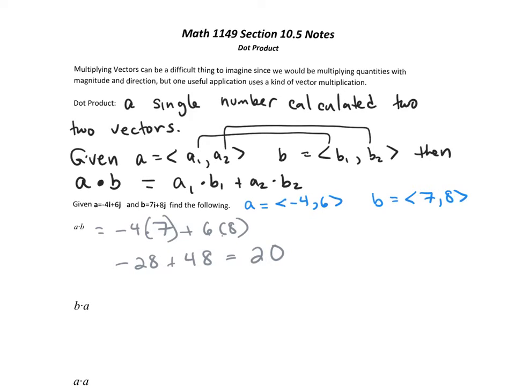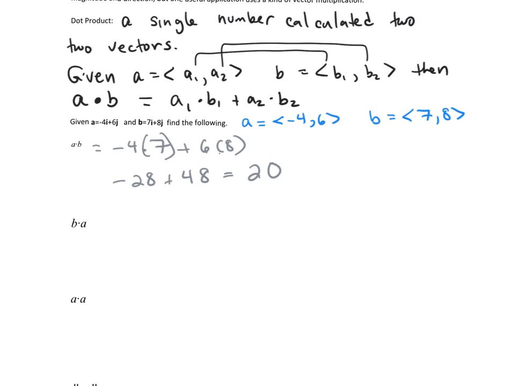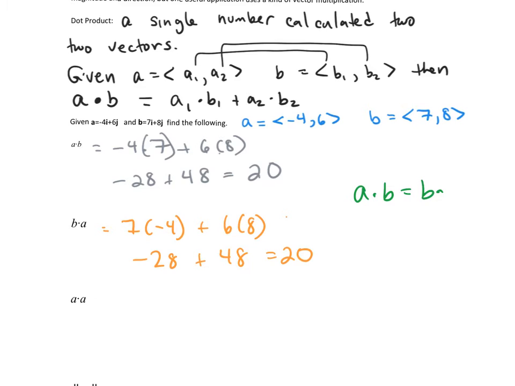Now, ironically, if I do B dot A, it's basically the same thing. I'm just going to start with the different vector, the B vector. So that's going to be 7 times -4 plus 6 times 8. That's -28 plus 48 still, so that's still 20. So it's a quick way you can see that A dot B equals B dot A. So we say that vector dot products are commutative.